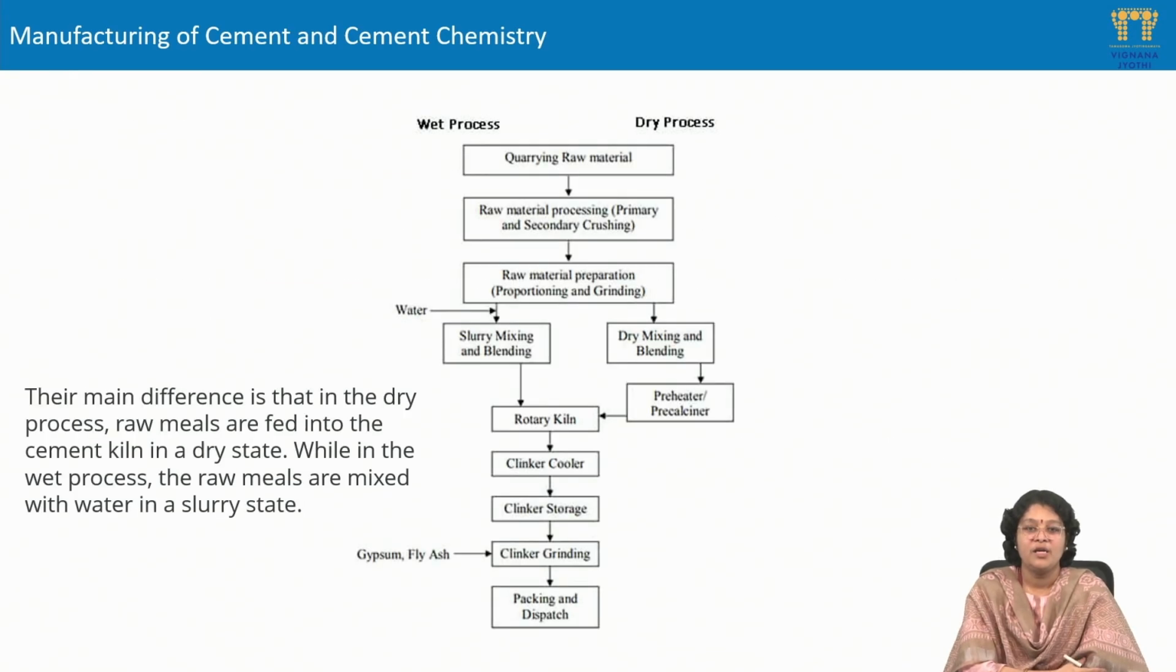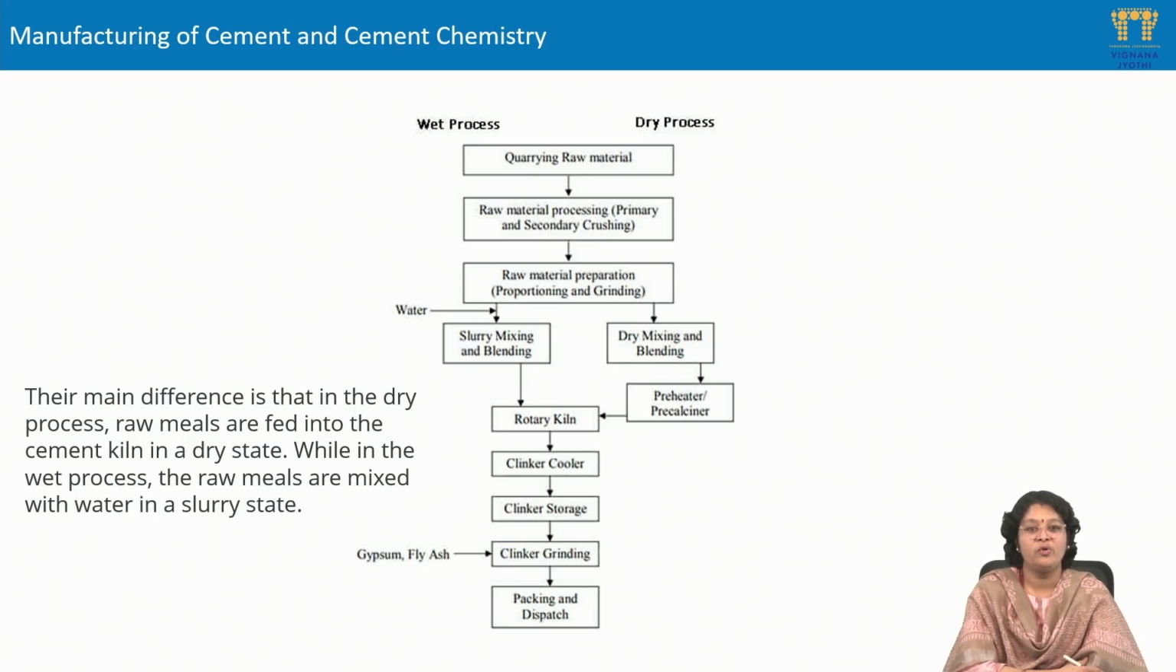So this is a flow diagram of the wet process and the dry process. Here we can see the quarrying of the raw material, which is common for both the wet process and the dry process. Next, the raw meal preparation. First the raw material is sent into the crushers, primary and also secondary crushers, in order to reduce its size, followed by making it into a powdered form.